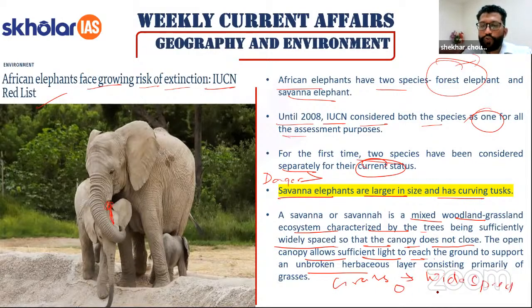It means one tree over here, then apart from that 20-30 meters there would be another tree, not like the tropical vegetation that we have in India, like rainforest or tropical forest, or the forest that in one of the previous lectures I have discussed, the Shola forest. Do you remember? I hope you remember Shola forest in southern India. So these forests are not very dense.